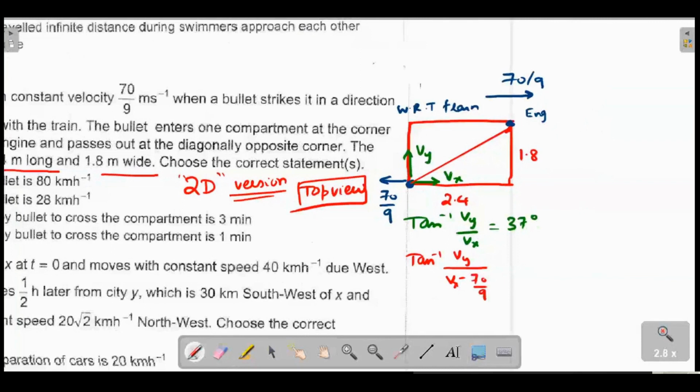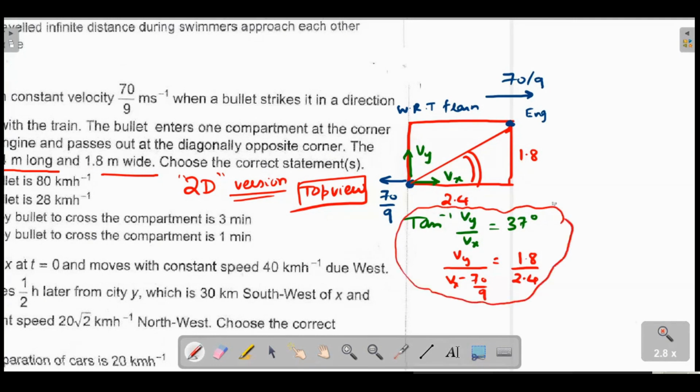Instead of tan inverse, I could have directly written tan theta, which equals 1.8 divided by 2.4. So two equations, two unknowns. Solve for Vx and Vy, and you should get the required velocity.